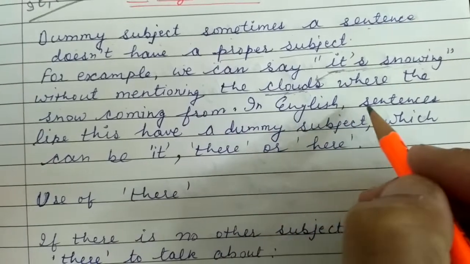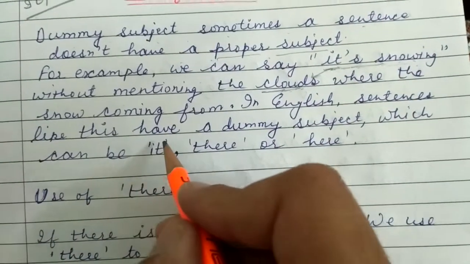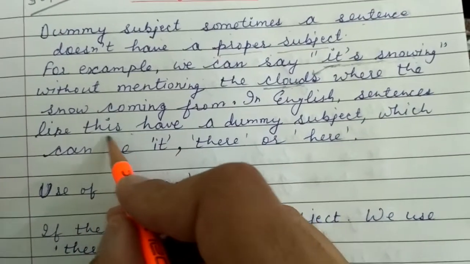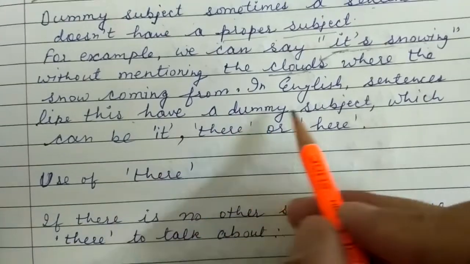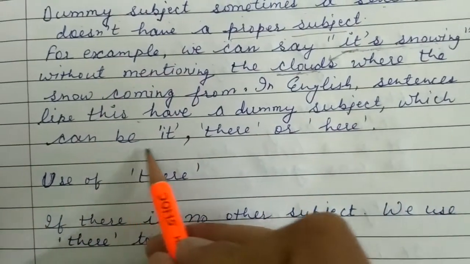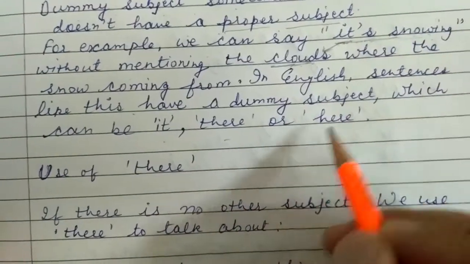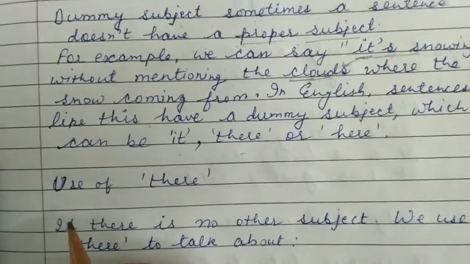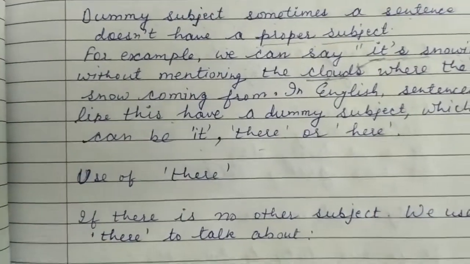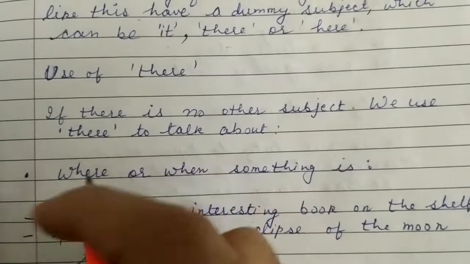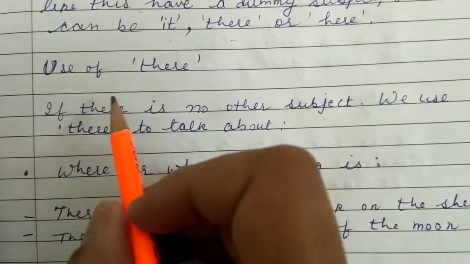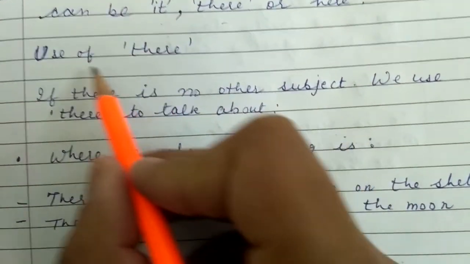So in English, sentences like this have dummy subjects, which can be it, there, or here. Hope these examples will help to understand what I want to convey.